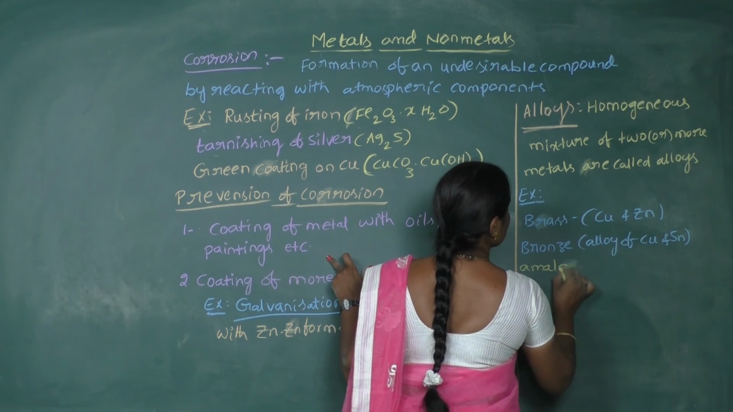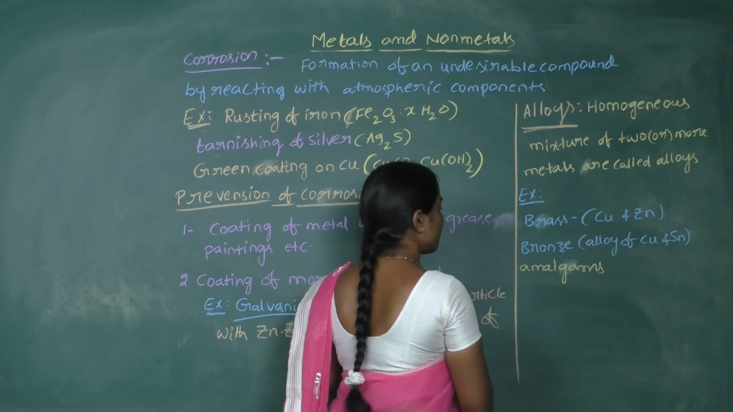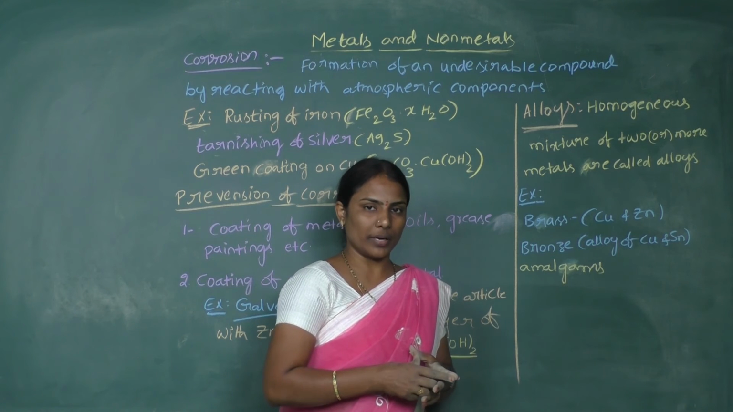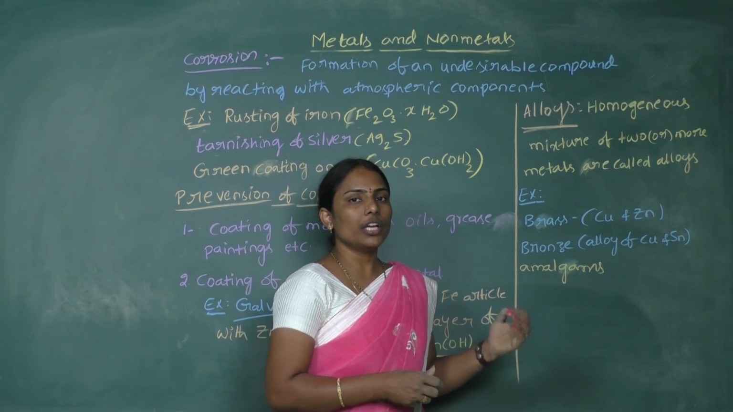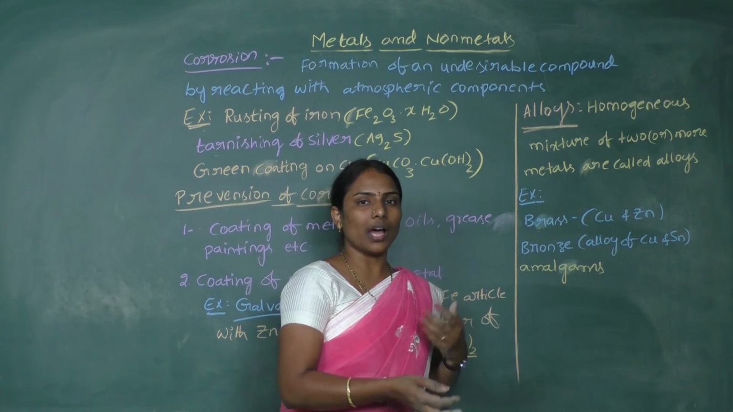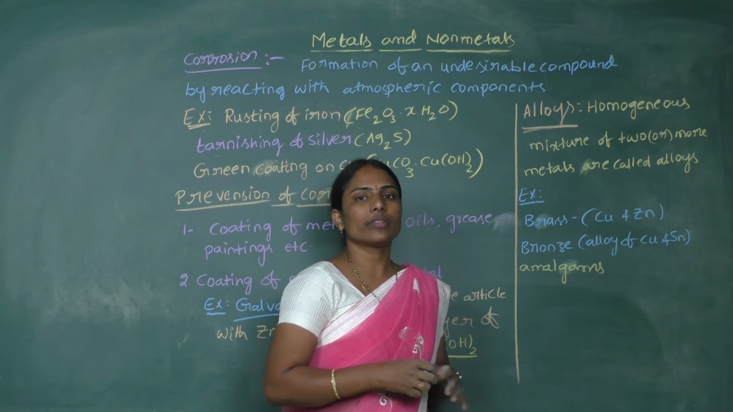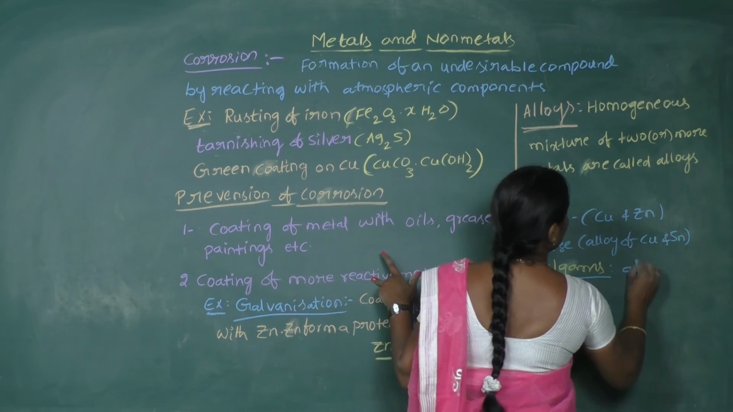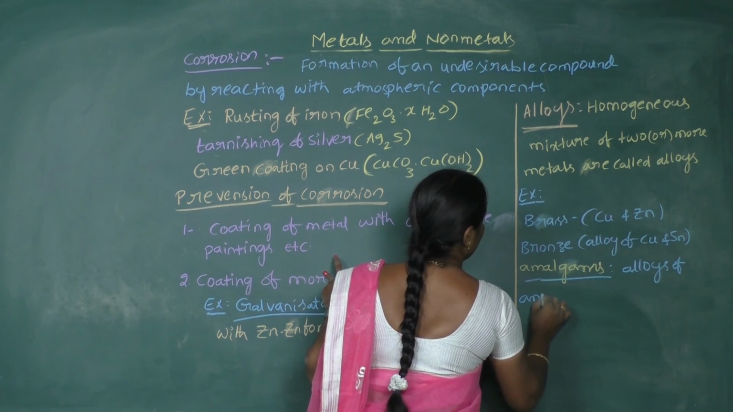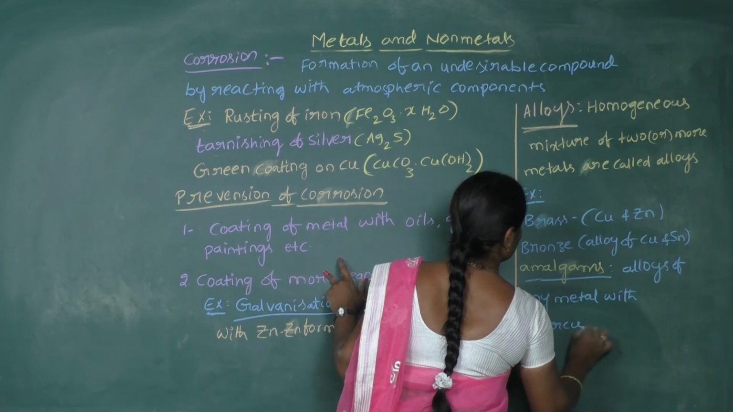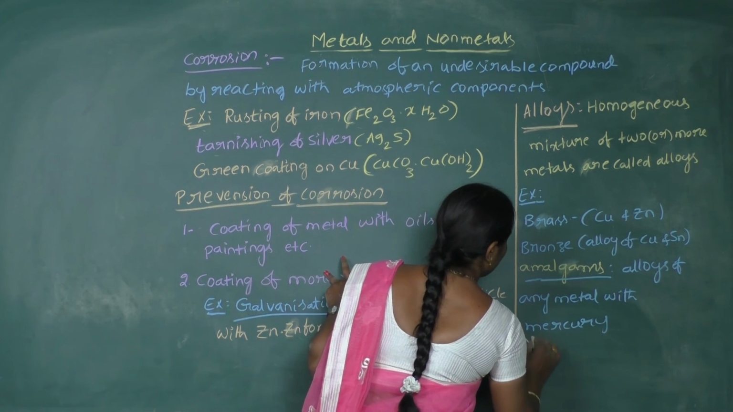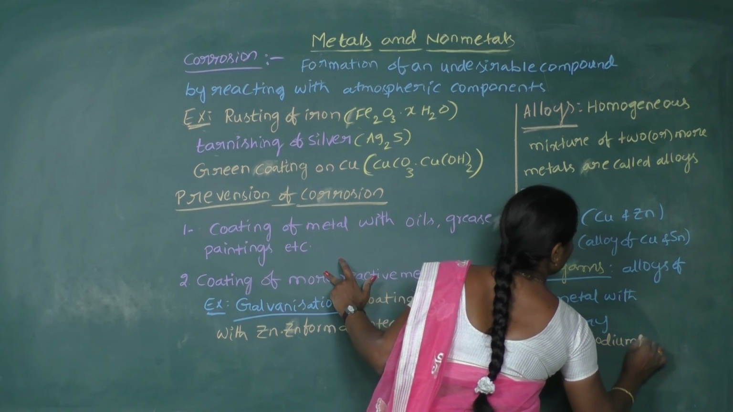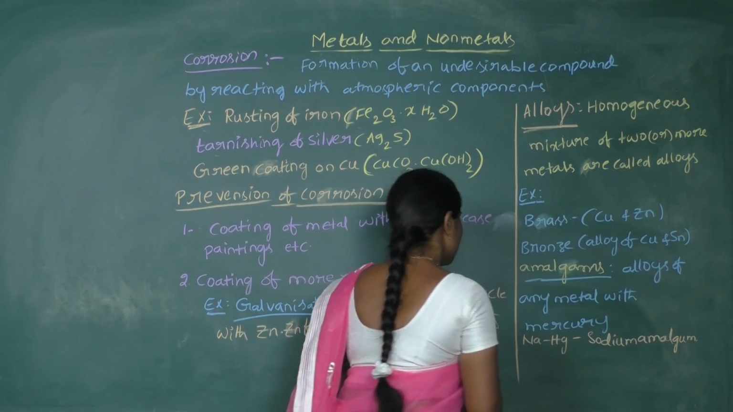So what are amalgams? Amalgams are simply the alloys of mercury with any other metal. We know that mercury is a liquid metal, right? And if any other metal is dissolved into this liquid metal, then we call it an alloy. So amalgams are alloys of any metal with mercury. For example, NaHg is called sodium amalgam, right? So this is the way.